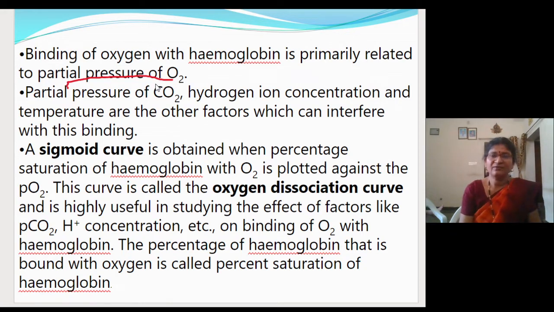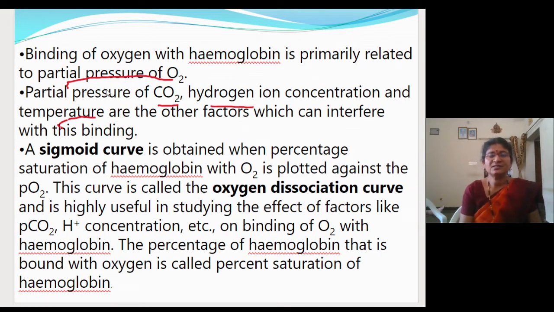Apart from this, other factors which are affecting the binding of oxygen to the hemoglobin are the partial pressure of carbon dioxide, hydrogen ion concentration, and also temperature. So these 3 factors also will affect the binding of oxygen with the hemoglobin. Just a one mark question: what are the factors which will affect the binding of oxygen with the hemoglobin?